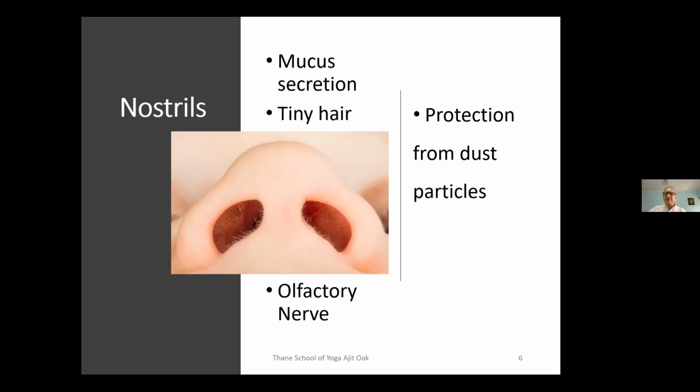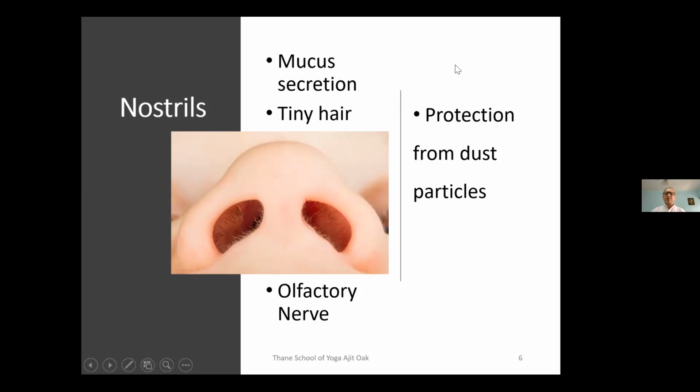Because even if a small speck of dust enters, the lungs will get damaged, or the tiny bronchioles will get blocked by dust particles. So the body does not allow even the smallest speck of dust to enter the trachea. Suppose there is a lot of dust and it bypasses the nostrils and nasal cavity. Even though the nasal cavity will secrete mucus, trap the dust particles, and there will be physical filtration because of hair, still some particles are likely to bypass and go inside the trachea. The trachea will not allow any speck of dust to enter. We'll discuss that when we discuss the trachea.